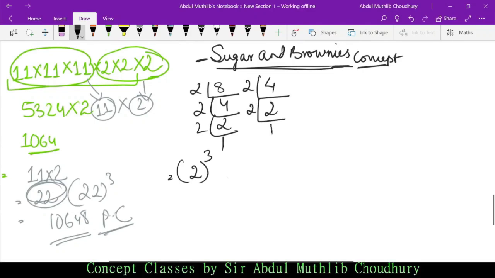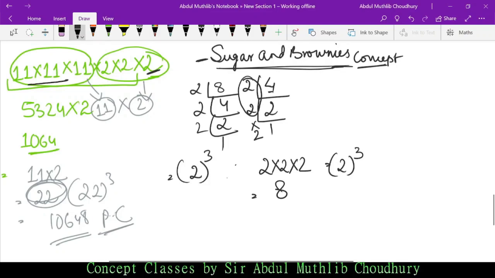So for a number to be a cube, its factor has to be there how many times? 3 times. But how many do we have? 2, right? And how many more do we need? 1 more 2. So 2 into 2 into 2, how much? 8, which is 2 cube, isn't it?